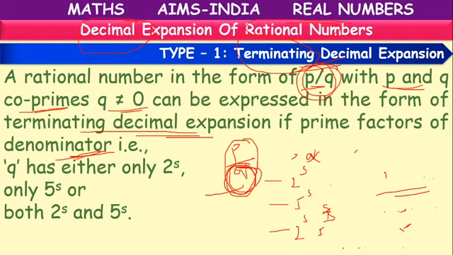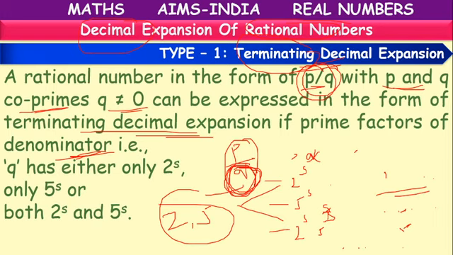Means the factors of q should be related to 2 and 5. Then it can be considered a terminating decimal expansion. Otherwise, if it has other factors other than 2 and 5, then it is not a terminating decimal expansion.